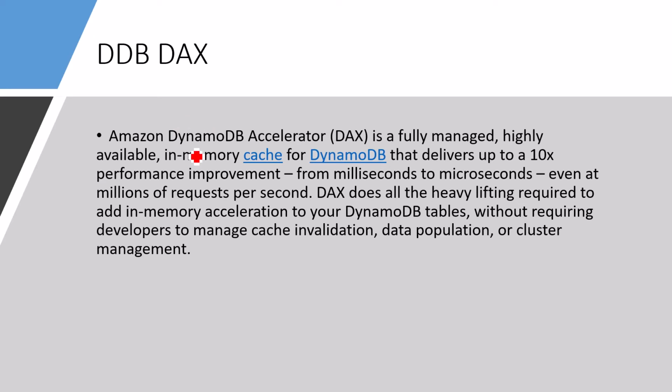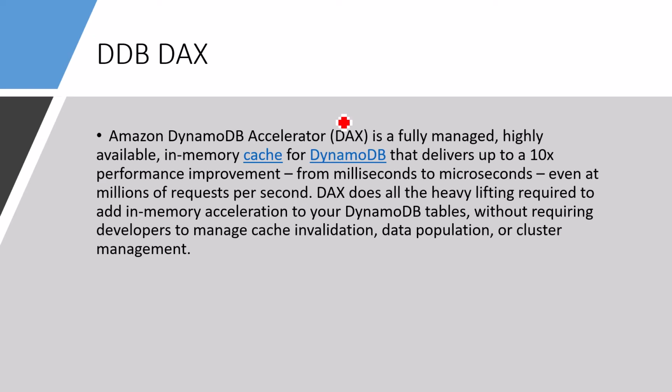Amazon DynamoDB Accelerator is a fully managed, highly available in-memory cache for DynamoDB that delivers up to 10x performance improvement. When we are talking about an in-memory cache, we need to manage the cache lifecycle. But in the case of DAX, you do not need to manage the invalidation of your cache. It will be managed by DAX, and data population and cluster management are taken care of by DAX as well. Apart from that, the scalability is very high.